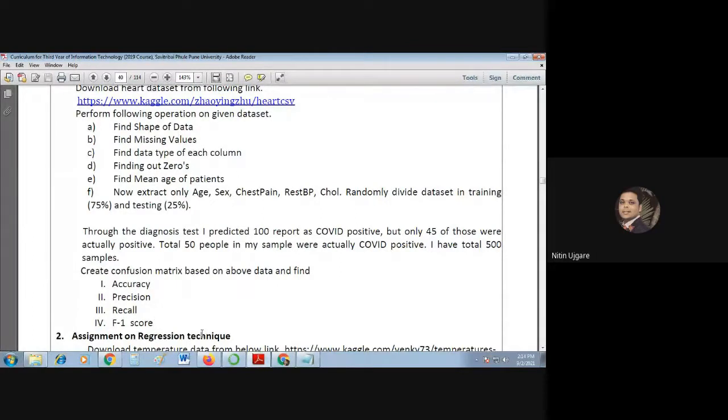So on Saturday's lab session, in the first 10 or 15 minutes, I'll explain the confusion matrix theory, and then we'll try to build a model for this heart disease, test that model on our test data, and see all the values: what is the accuracy of the model, what is the precision, what is recall, and what is the F1 score, because you need some theory understanding to understand this confusion matrix.